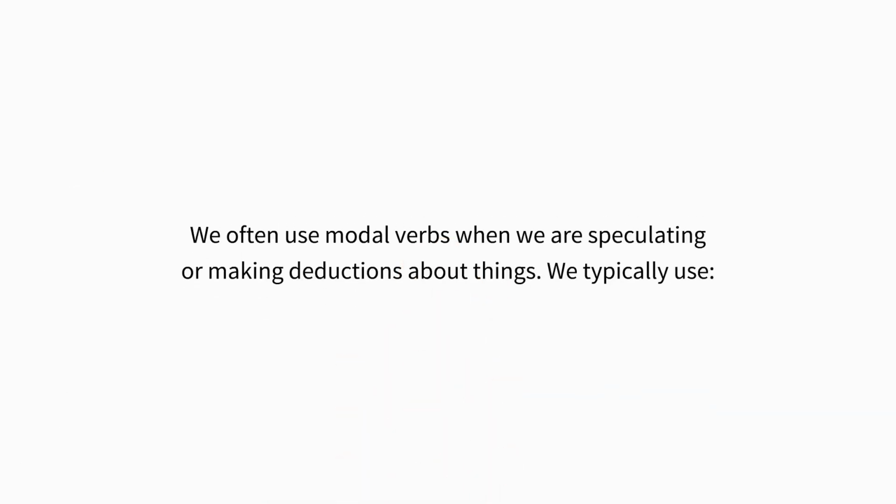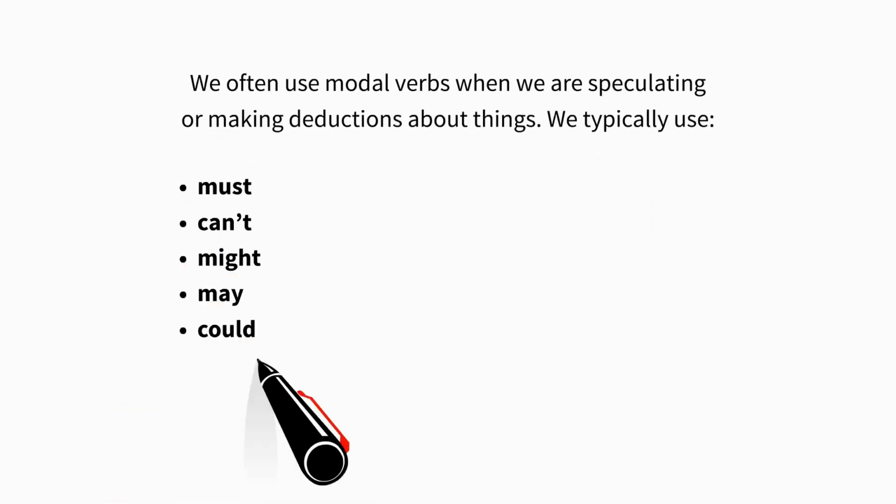We often use modal verbs when we are speculating or making deductions about things. We typically use must, can't, might, may, could.